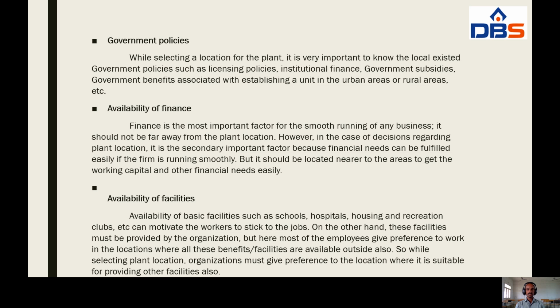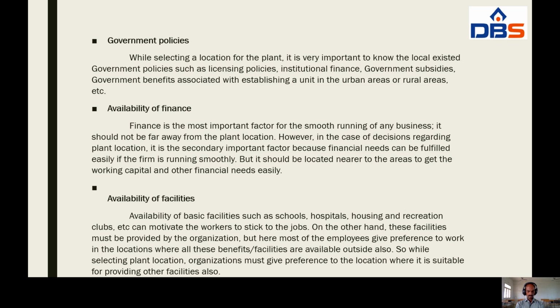Here, government policies means the government provides to some companies subsidies, maybe financial freedom, whatever it may be. It is dependent upon the government policies, where the government takes care of regional development, particularly rural area development.